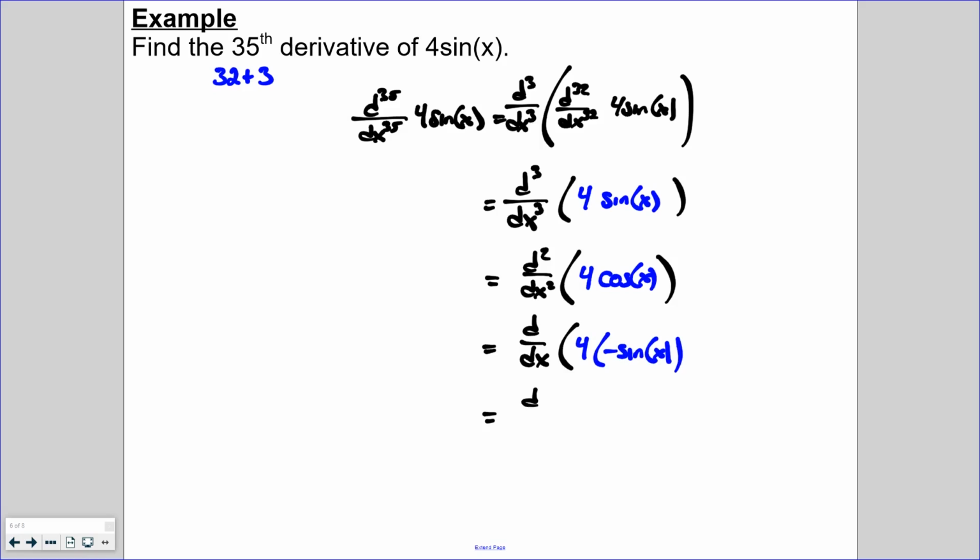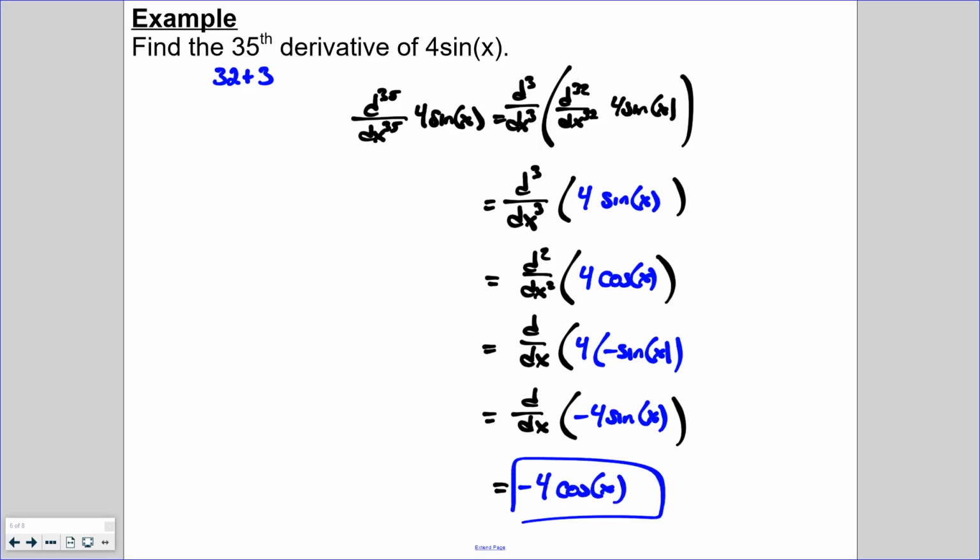Well, we can simplify the inside before we take the derivative to get negative 4 sine of x. And then we can actually take the derivative, and we can again ignore the negative 4, and the derivative of sine is cosine of x. So there, we have just found the 35th derivative of 4 sine of x.